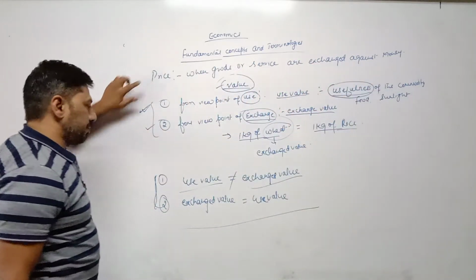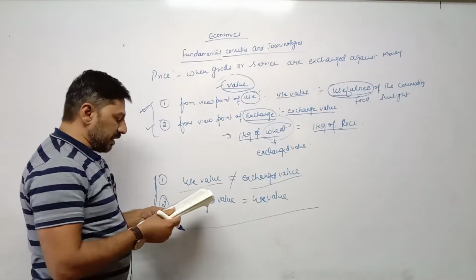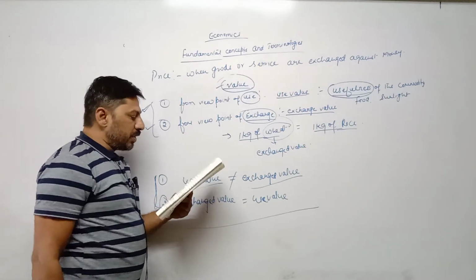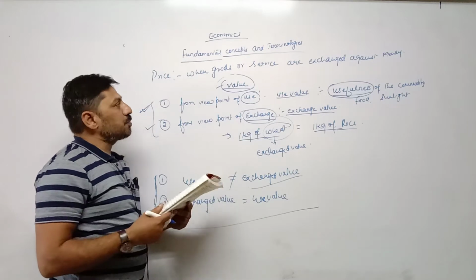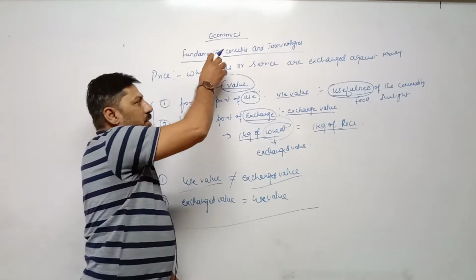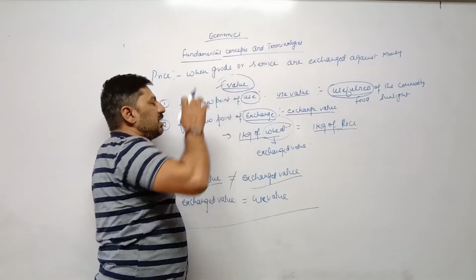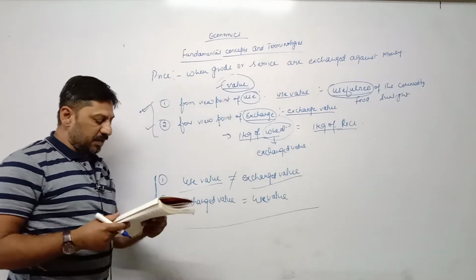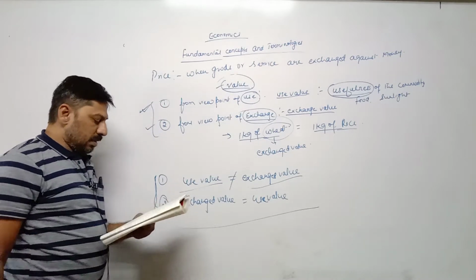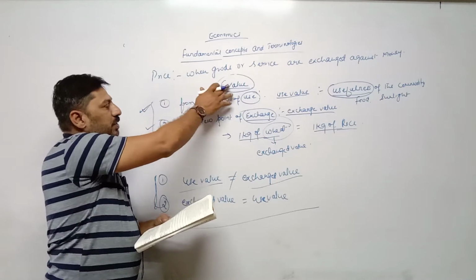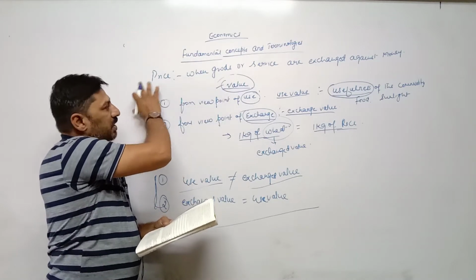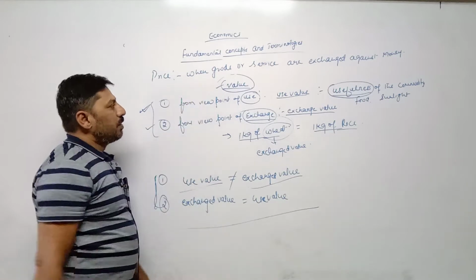is called price. The one line definition is given: price, if a commodity is exchanged for money, then such monetary value, means monetary value of goods or services, is called price. One line definition is given. The first topic is what is the difference between price and value. There is difference in economics between price and value.